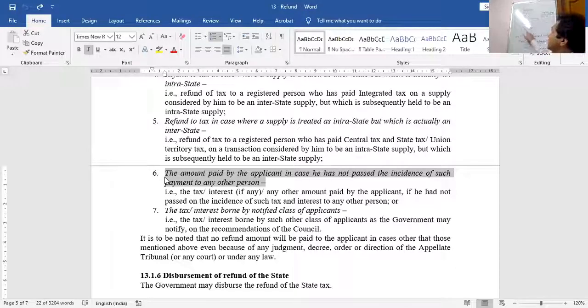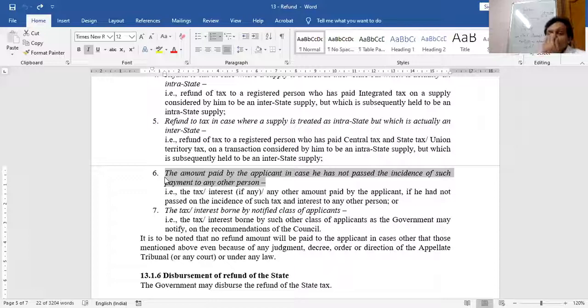Here, if Mr. X gets a refund of 2000 rupees, don't you think it is unjust enrichment? Because Mr. X will become rich by 2000 rupees at the expense or at the cost of Mr. Y. Is the concept clear? Unjust enrichment. No person has a right to become rich at the expense of another person. You become rich by using justified means.